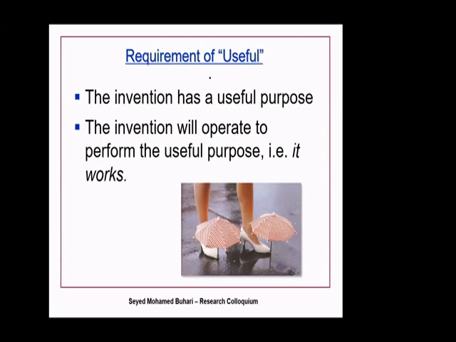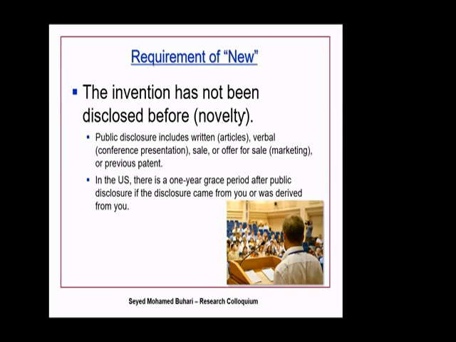Okay, let me continue. One of the criteria for patenting is that something is to be useful. We have seen this. It should be useful. If I come up with a design like an umbrella design, which is just saving the legs from the rain, for example, is it useful? So people will question the usefulness of your design, of your patent. And then novelty. Here there is a problem. Some people ask this very common, very important question. I have done some work. I want to publish a paper out of it.